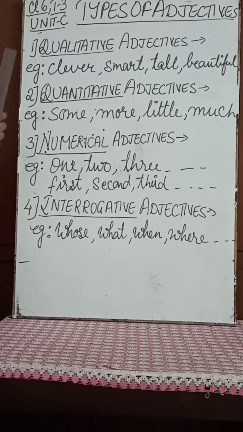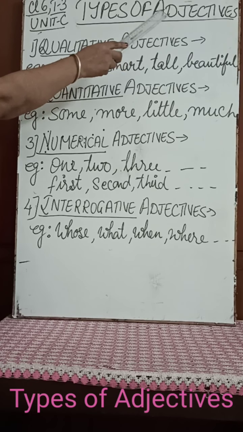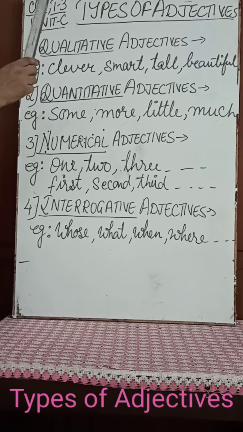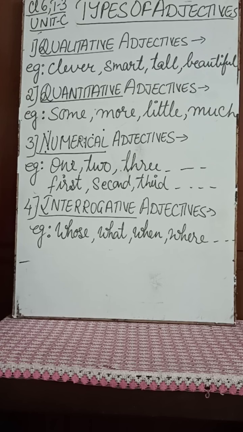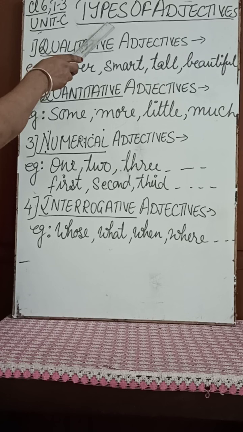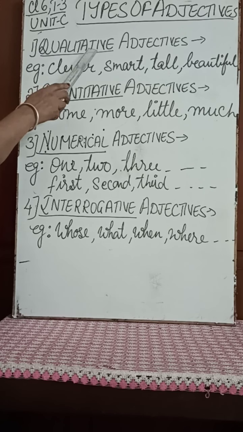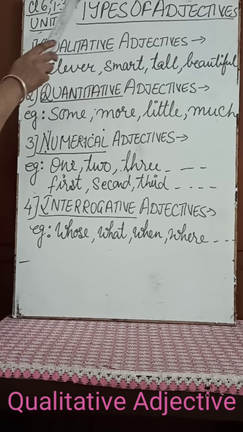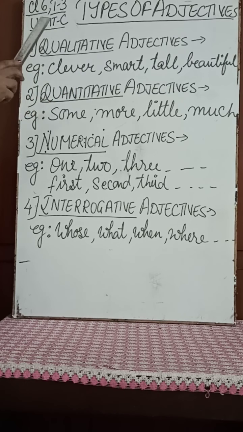Now we shall discuss types of adjectives. I have explained what adjectives are. Adjectives are the describing words. They qualify a noun or a pronoun, that is, they modify its meaning. The different types of adjectives: the first one is the qualitative adjective. The word qualitative means it tells about the quality of the noun or the pronoun.